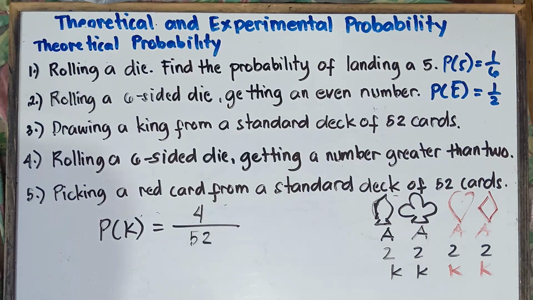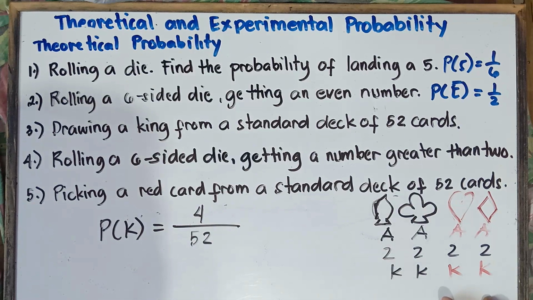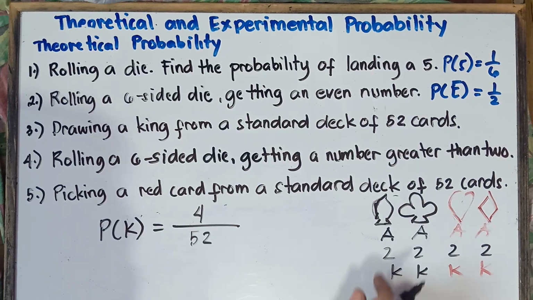Once again, class, I hope you're not confused. Class, sir, where did you get 4? We have 4 kings in a standard deck of 52 cards. That's why we have 4. We have king of hearts, king of diamond, king of spade, and then king of clubs.